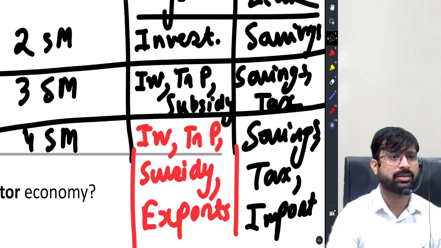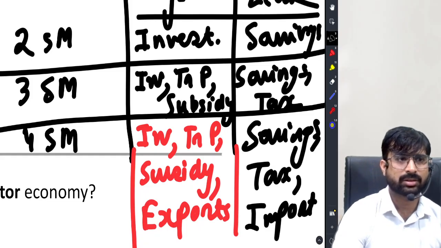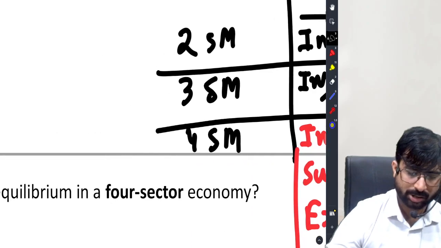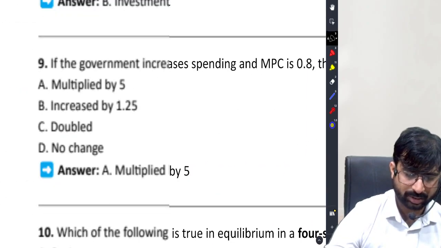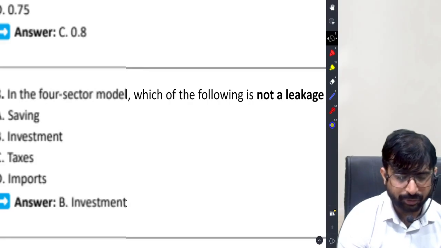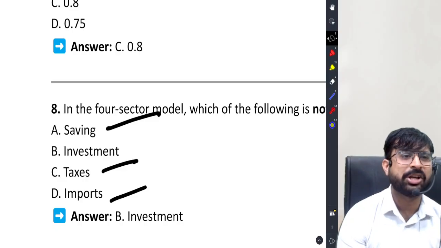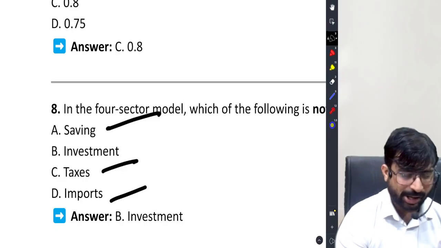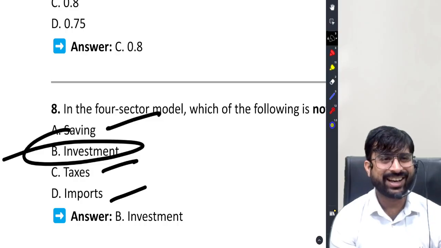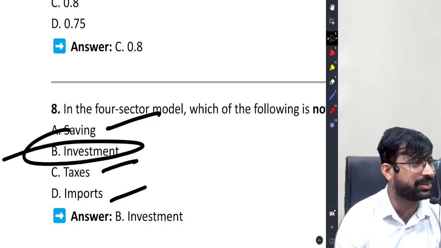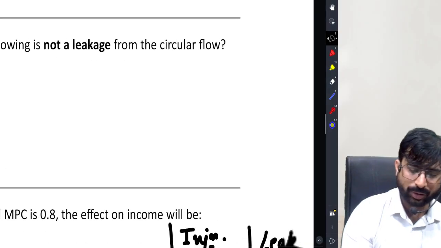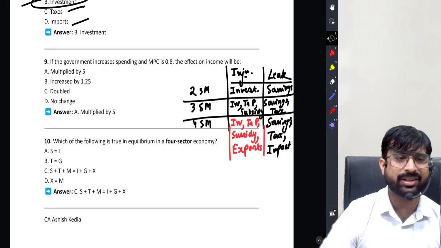Fantastic. So here it is, class. In the four sector model, which of the following is not a leakage? Savings is a leakage, tax is a leakage, import is a leakage, investment is not a leakage. Earlier this used to be a tough question, now it's a joke, right? Once you have drawn this chart.